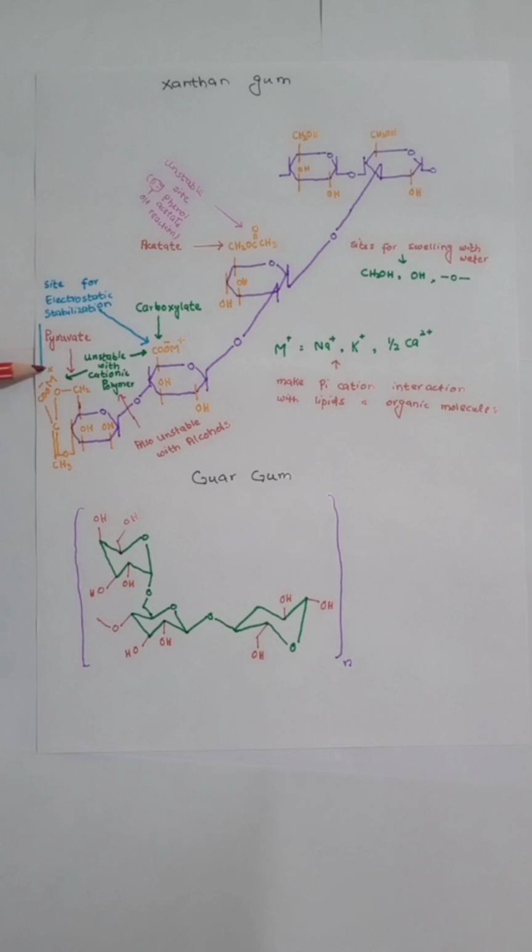This pyruvate group also has negative charge. It is anionic in nature. So, these two groups that are anionic in nature are also unstable with certain cationic polymers. However, these two sites are useful in electrostatic stabilization mechanism of xanthan gum. Guar gum contains no carboxylic group. It is not anionic in nature.